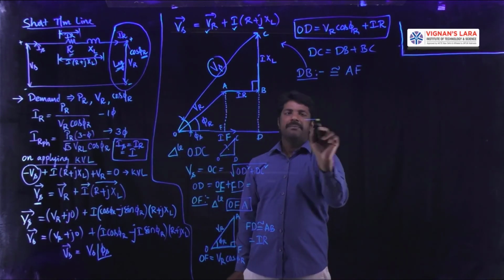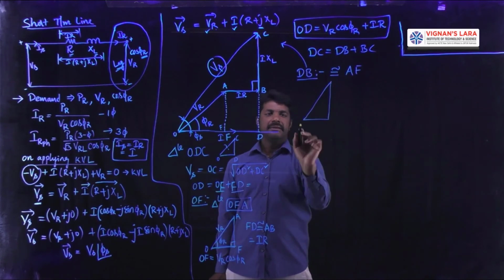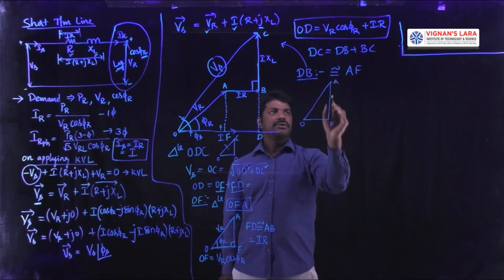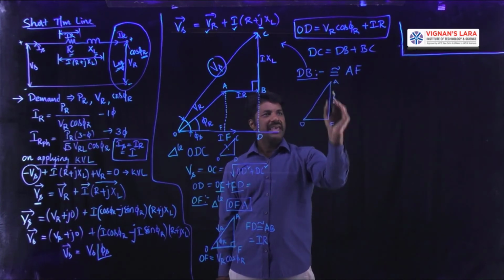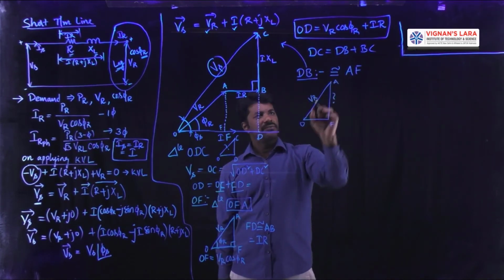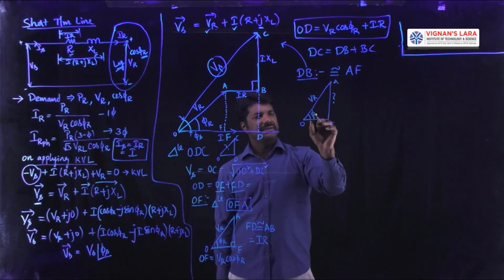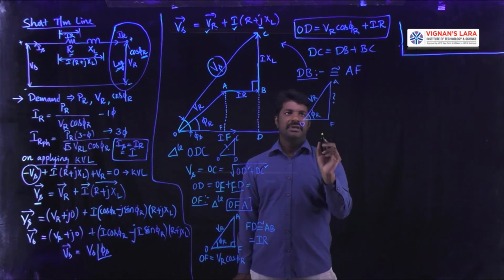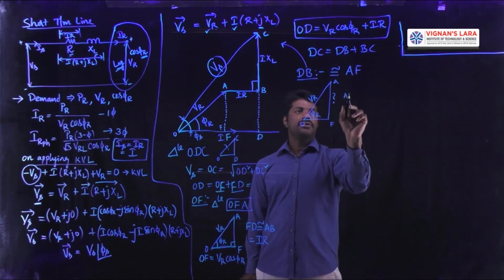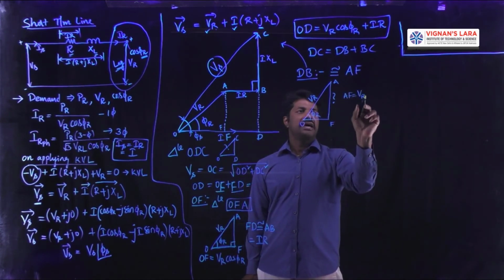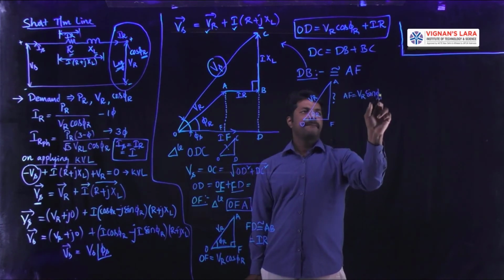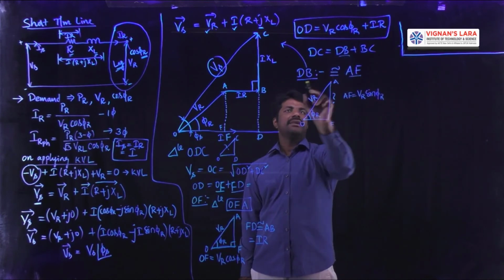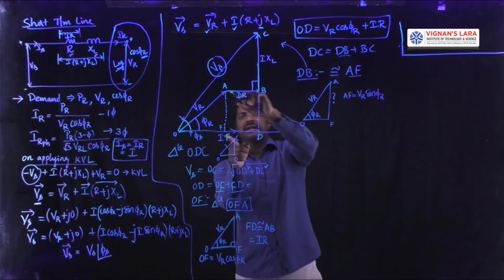For convenience, I am drawing it again here, called OFA. I want the magnitude of this AF with the hypotenuse VR and the phase angle phi r. This is the opposite side, therefore the sine term. Hence, AF is equal to hypotenuse VR sine phi r. Once you know AF, DB is the same, as DB and AF are parallel lines.